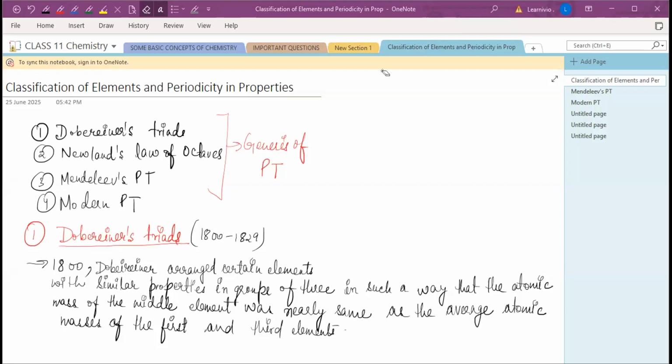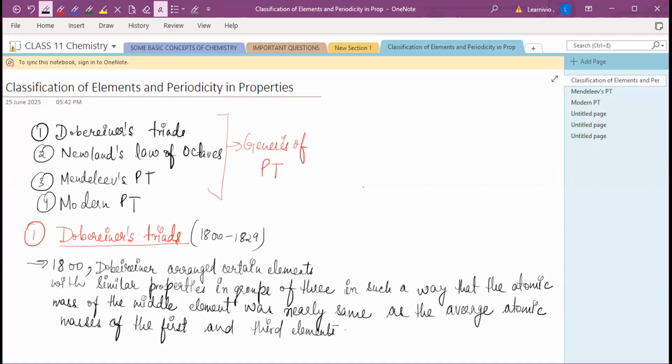This chapter basically focuses on how scientists discovered a pattern in the chemical behavior of different elements, and used those patterns to classify them. Today we see the modern periodic table. Before that, many periodic tables came which were discarded. The modern periodic table that we use today was the one that was successful.